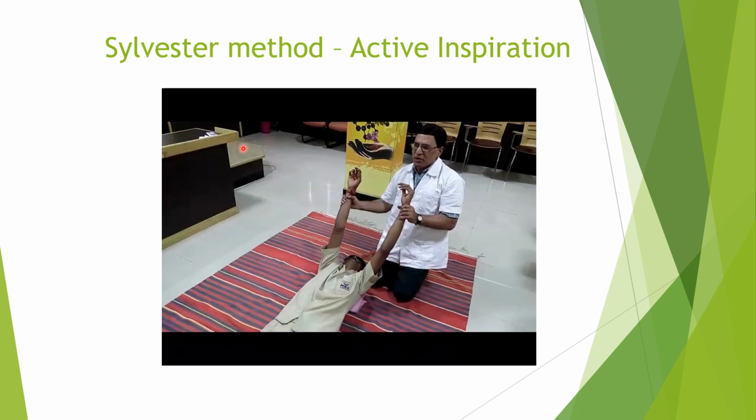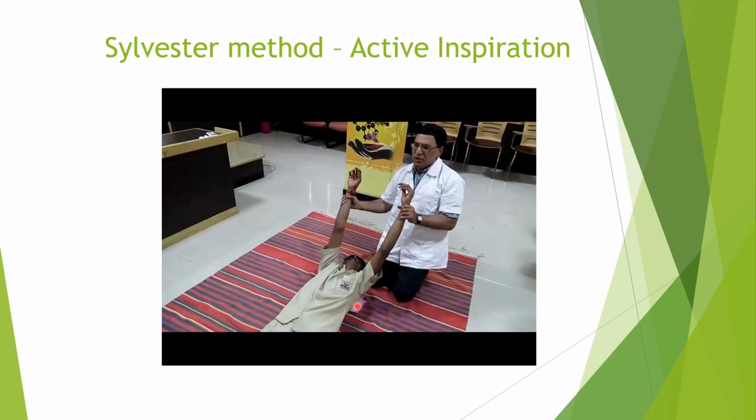And one more method is the Sylvester method. Here what is there? We have to place the patient in supine position, and there is a pillow below the shoulder and the neck should be fully extended. Okay, carefully observe the picture. We have placed the pillow below the shoulder and the neck will be extended.